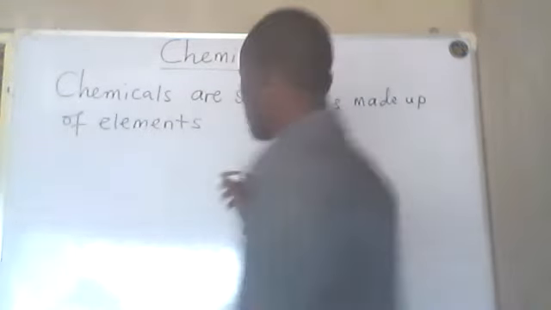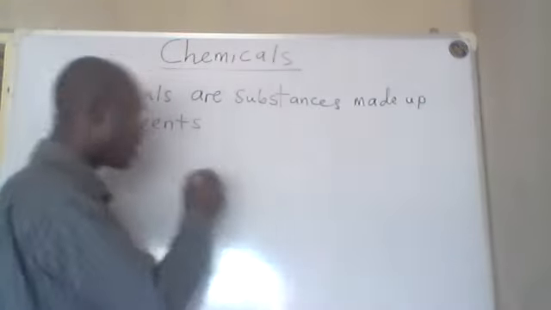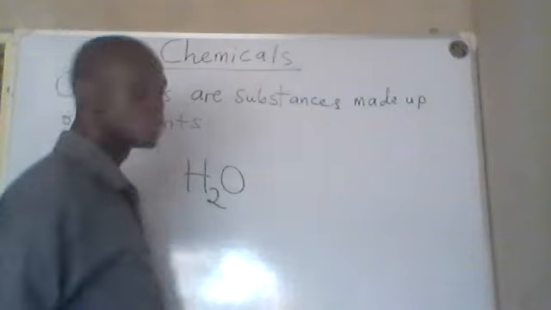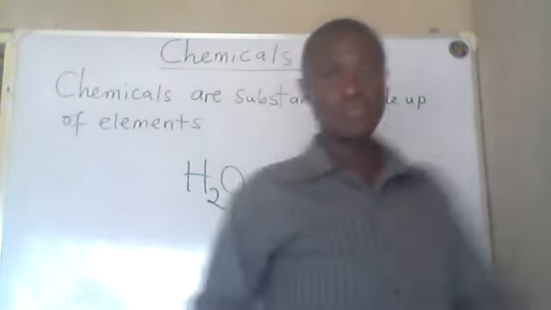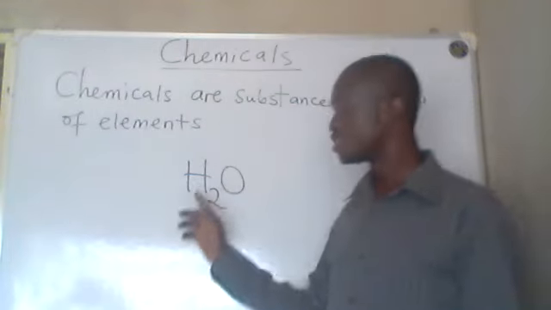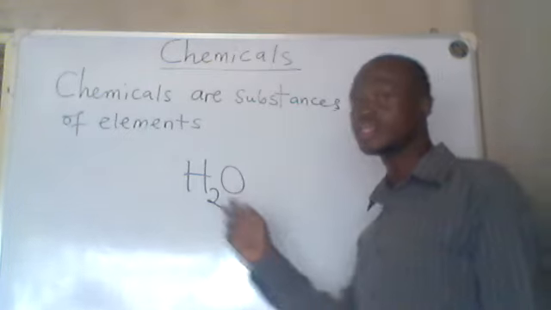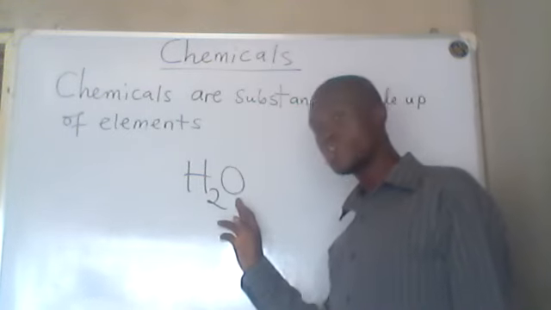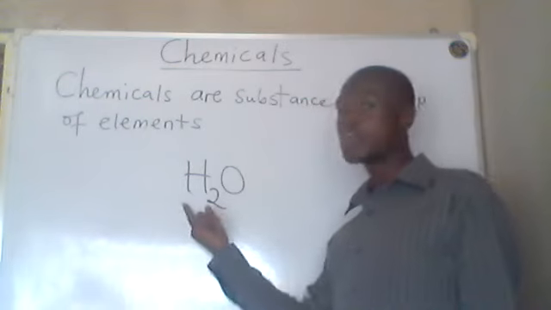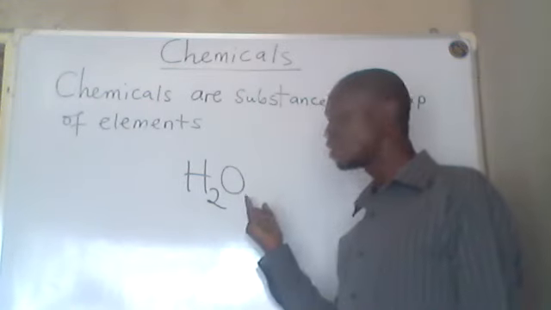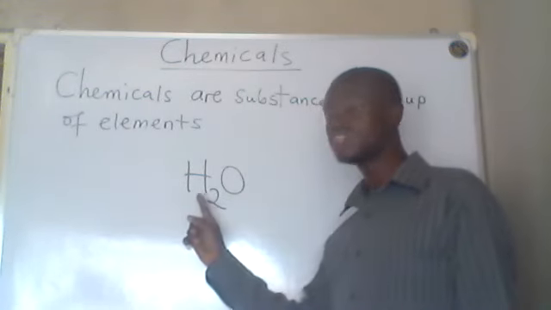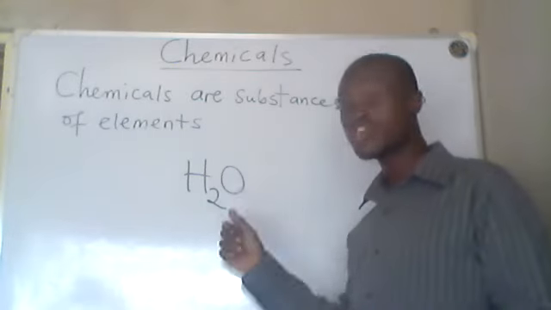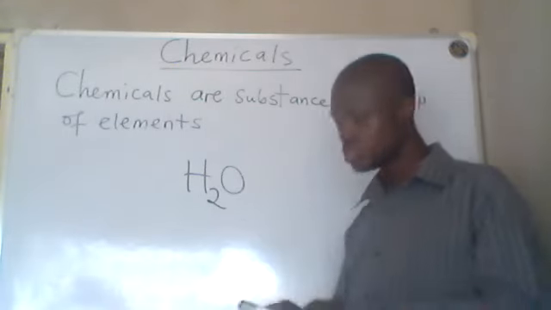The formula of water is H2O. The components of water are hydrogen and oxygen. So water is made up of two hydrogen and one oxygen. Hydrogen is an element, oxygen is an element. So we discover that it's made up of elements, and so it's a chemical.